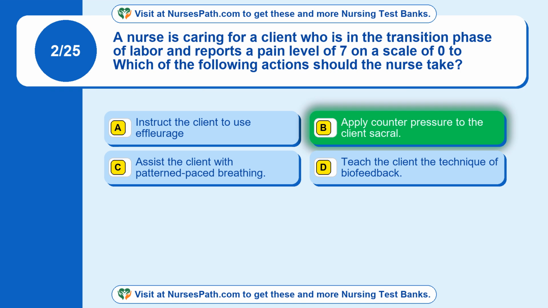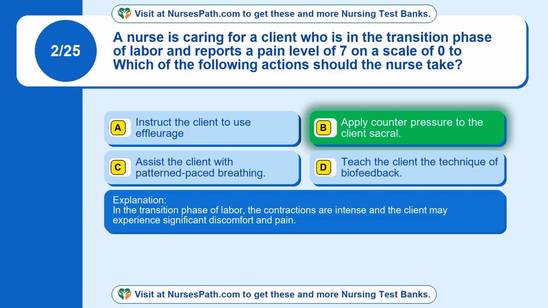The correct answer is option B, apply counter pressure to the client's sacral. In the transition phase of labor, the contractions are intense and the client may experience significant discomfort and pain.